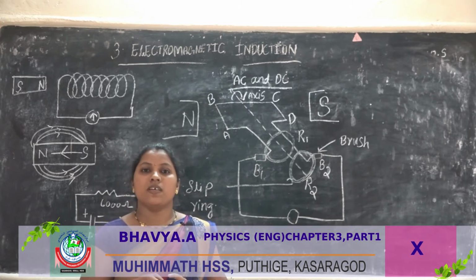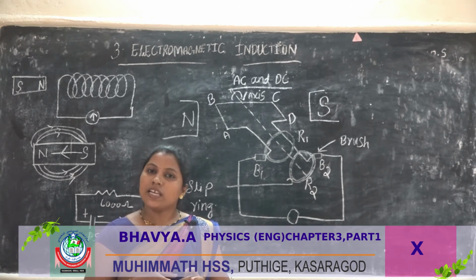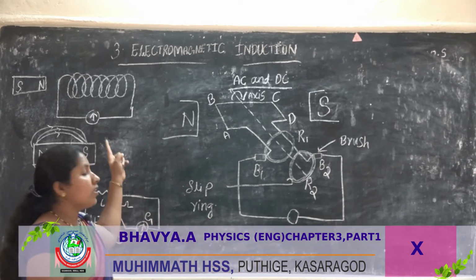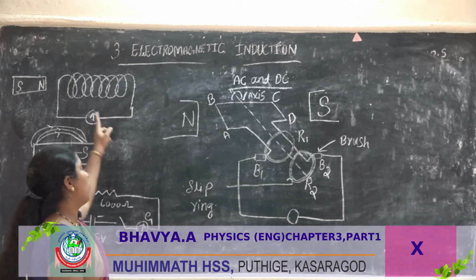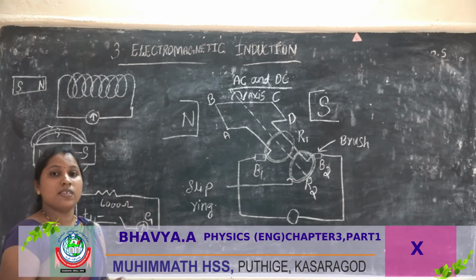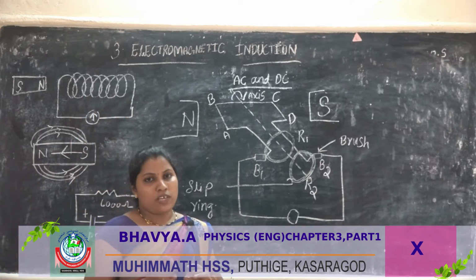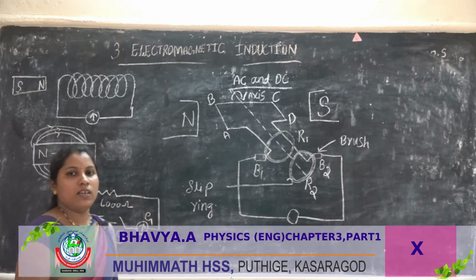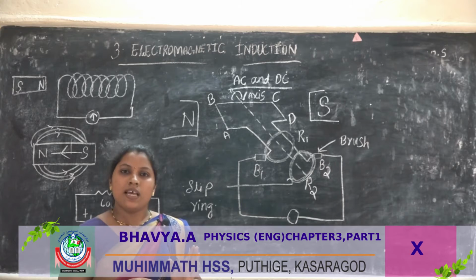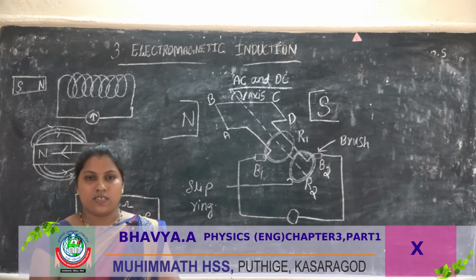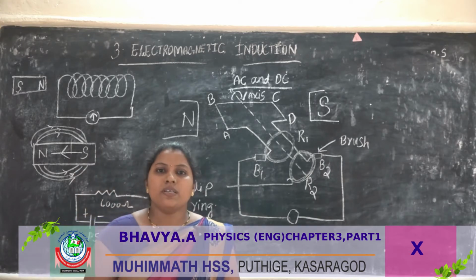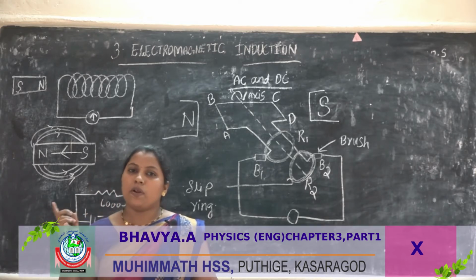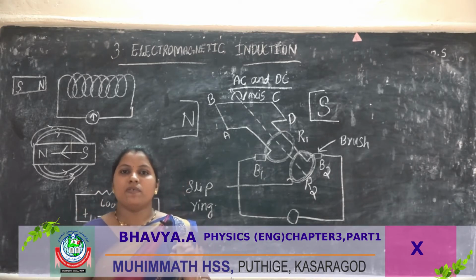The deflection of the galvanometer needle increases. The deflection increases as you increase the number of turns of this solenoid. If you use a strong magnet, the deflection increases. So you understood from this experiment, when we increase the number of turns of the solenoid, and we use a strong magnet,